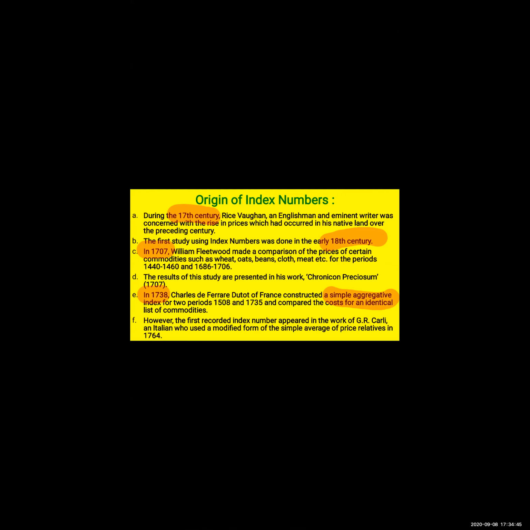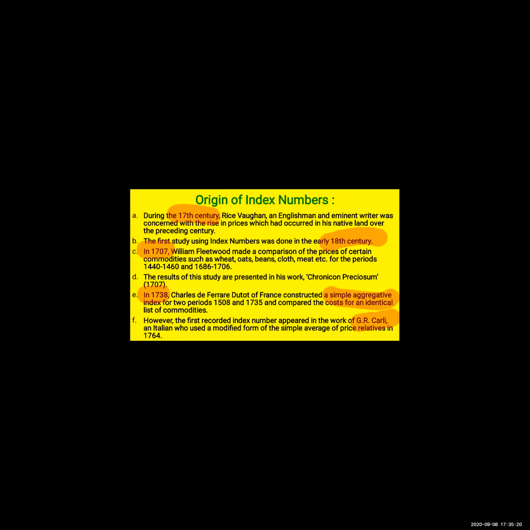He had the list of commodities like wheat, cloth, beans, and he was comparing between the two periods, and he had used which method? Simple aggregative index number base year, which means the price of current year upon the price of commodity of base year, that means previous year.